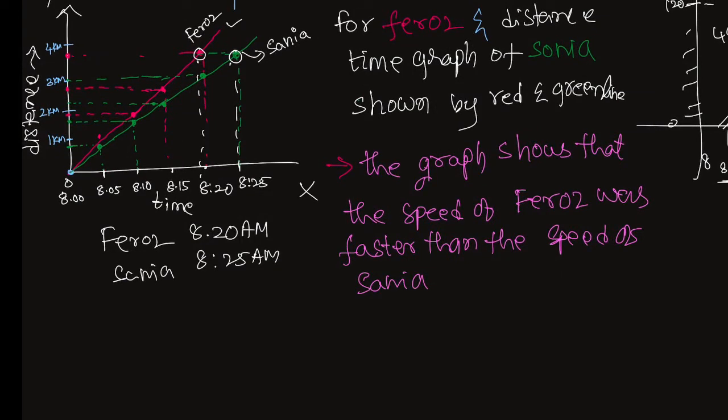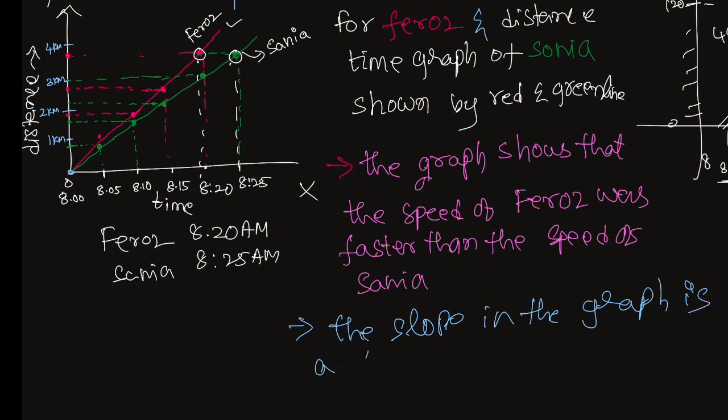Here in this case we need to conclude that the graph is a straight line in both cases.